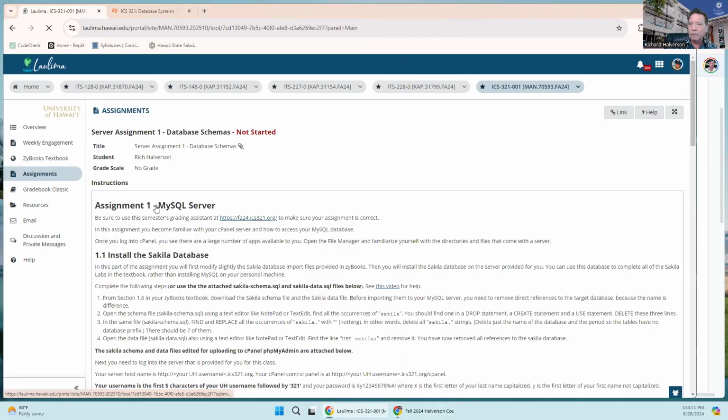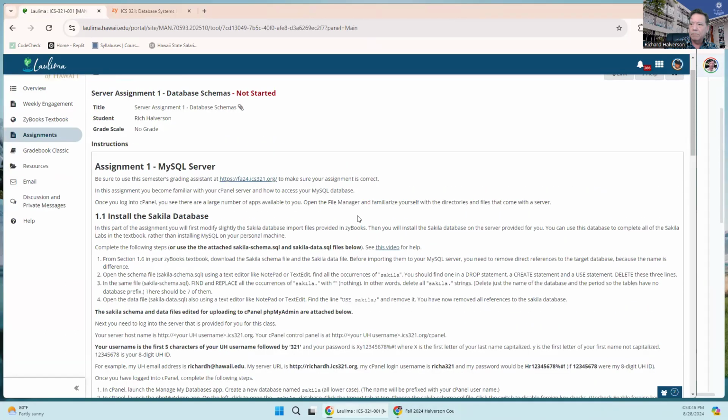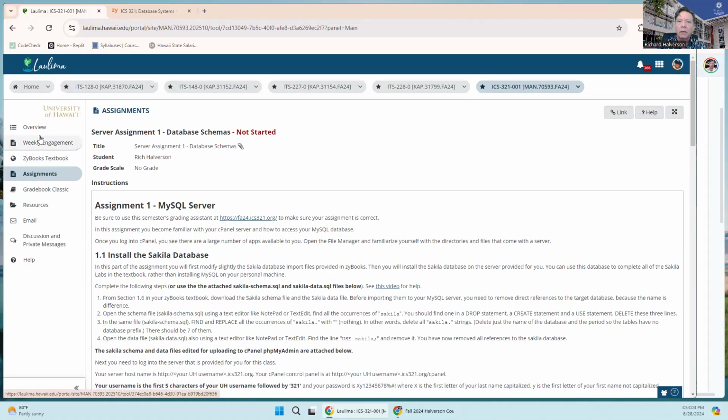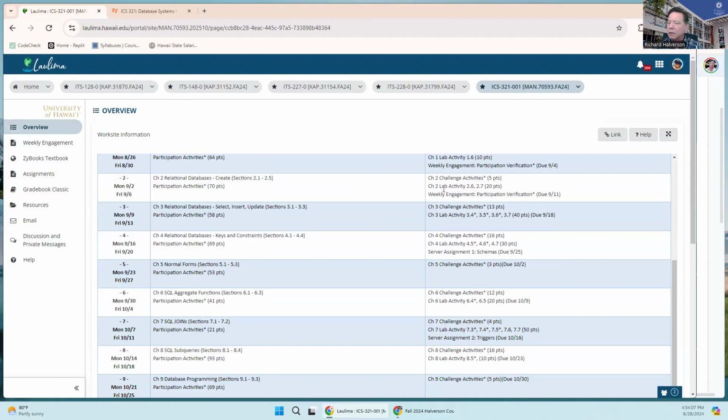If you click on the first one, you'll see how you log into your server. Everybody in this class is a server, and if you don't have a server, it means you registered late, so maybe remind me. These assignments aren't due till later, but I'll go through and check to make sure that everyone's got a server.